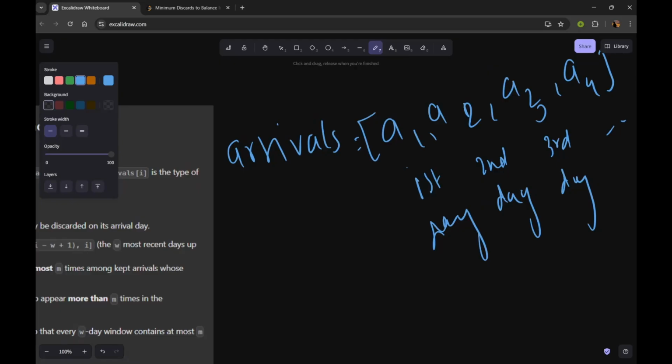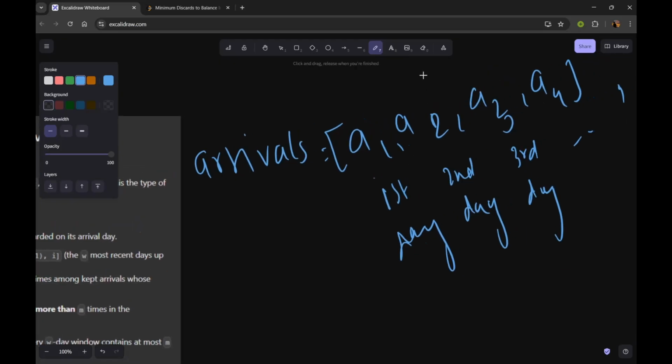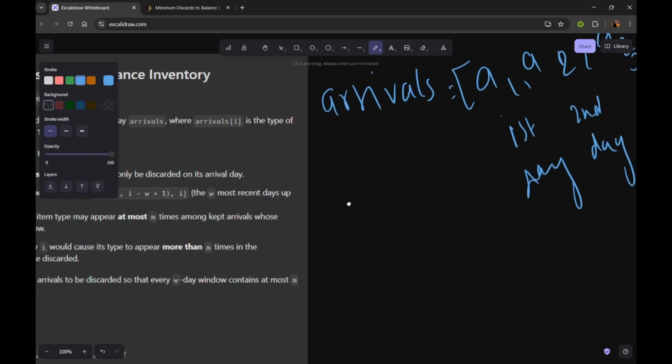But note that you can only discard on the same day it arrives. Suppose on day 2 the A2 item arrives and you move to day 3; on day 3 you cannot discard the A2 item.